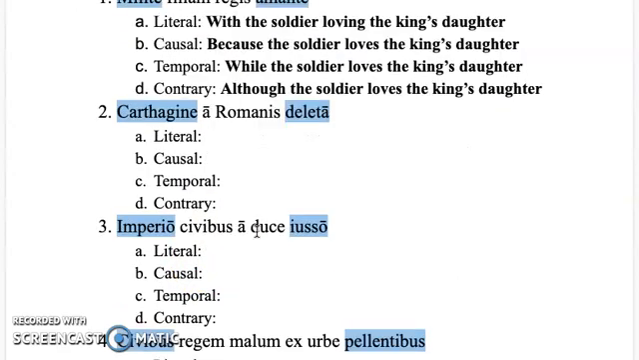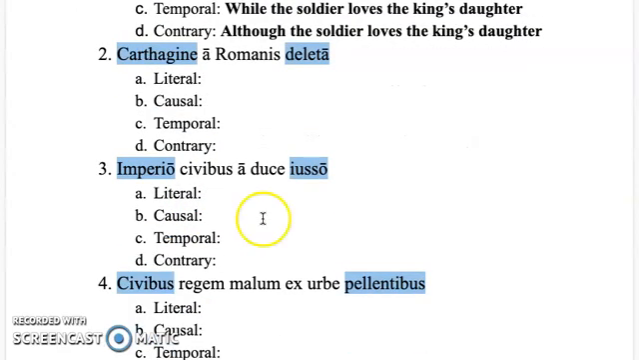If I look at number 2, Carthagine a Romanis deleta, if I look at my participle deleta, I can figure out that that is a perfect passive participle. When I have a perfect passive participle and the preposition a or ab, that phrase is likely to be an ablative of agent, because in a passive sentence, the subject, Carthagine, is receiving the action of the verb, deleta. However, the action is being performed by someone else.